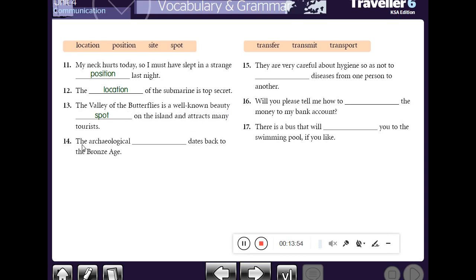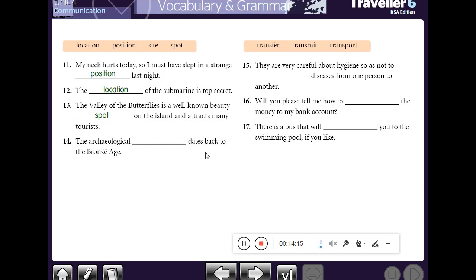Number 14. The archaeological space dates back to the Bronze Age. Here the word archaeological means related to the study of ancient cultures through their artifacts.